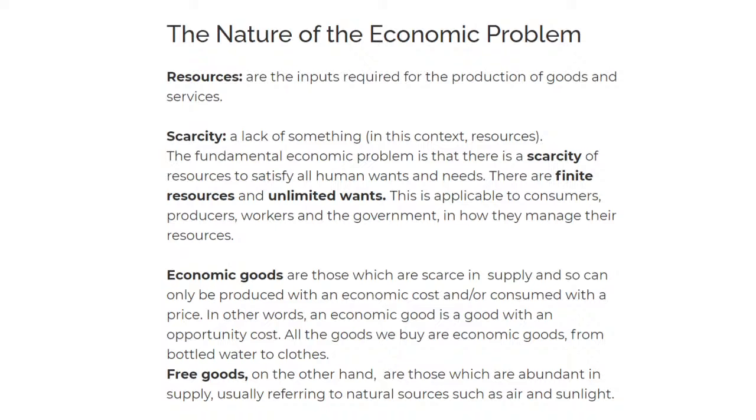So basically, scarcity, let me just repeat that. We'll also look at the economic problem. All of this is the economic problem. So when you want to define what an economic problem is, you have to mention scarcity, you have to mention resources, you have to mention economic and free goods. Now, it's not a must to mention economic and free goods, but at least resources and scarcity. Scarcity, especially, must be defined.